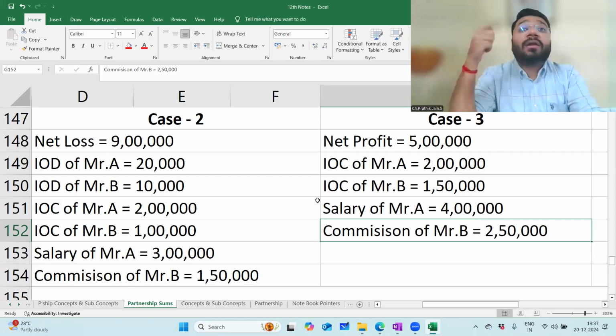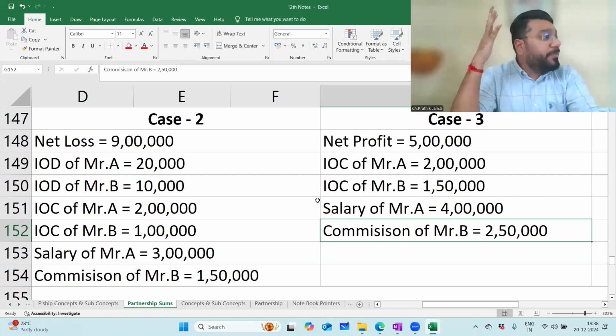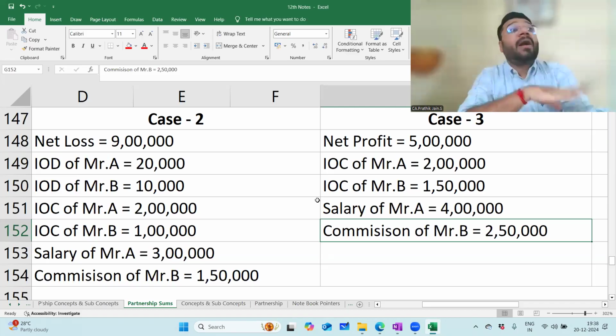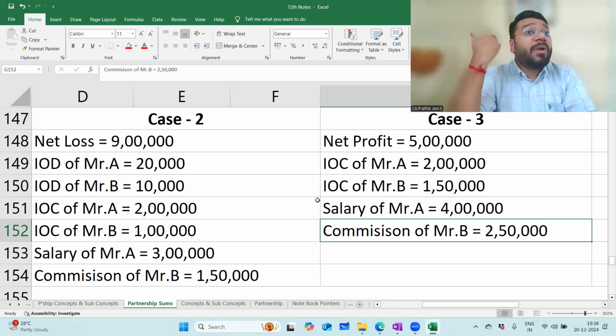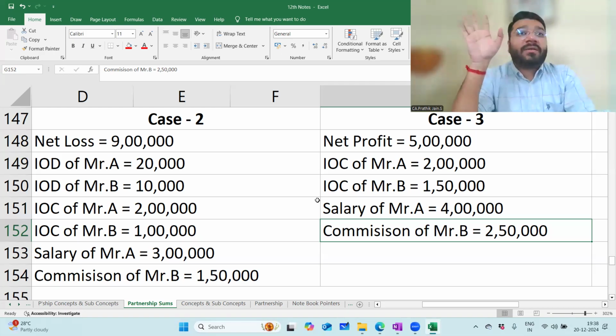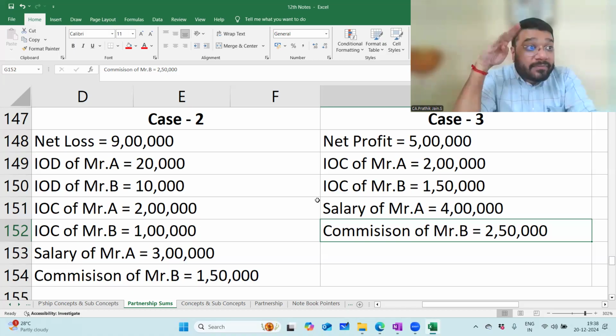We should not affect the partners because of this process. A partner should only absorb the loss coming from the business. If you ask the other partner to bear a fresh new loss, it will be out of control. So at the max, you can transfer the loss to the appropriation account and record IOD, because when I record IOD, the loss will reduce.